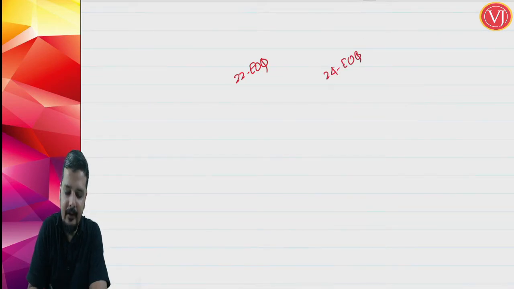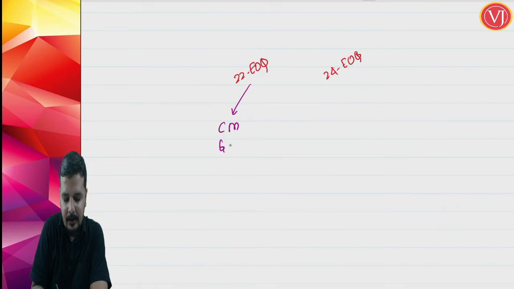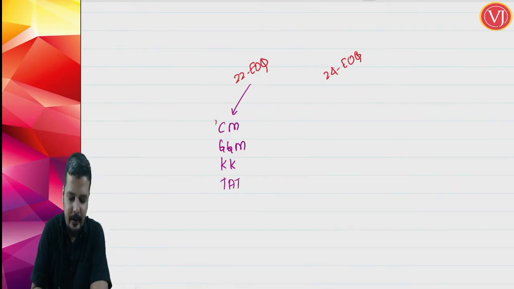For which states it is the 22nd, let me make it very, very simple. The states covered are Chhattisgarh, Madhya Pradesh, Gujarat, Goa, Maharashtra, Kerala, Karnataka, Tamil Nadu, Andhra, and Telangana.